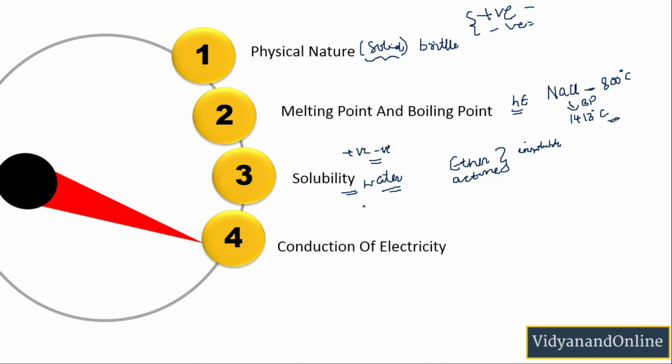Now the last property states that ionic compounds conduct electricity when dissolved in water or when melted. Conduction of electricity involves the movement of charged particles. Solid ionic compound crystals, when dissolved in water, break down into positive and negative ions, and these ions become free to move. Thus, due to the presence of plenty of these free ions, the ionic compounds in solution or in the molten state are able to conduct electricity. Note that solid ionic compounds will not be able to conduct electricity, because there will be no free positive and negative ions.